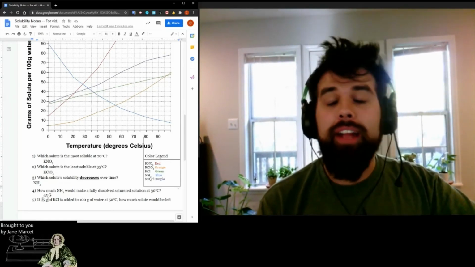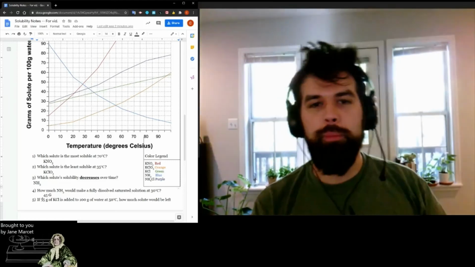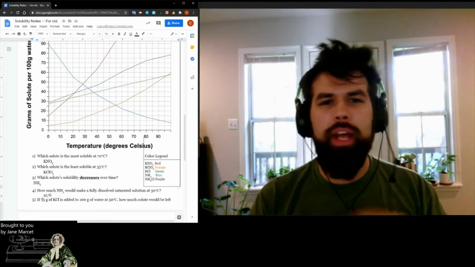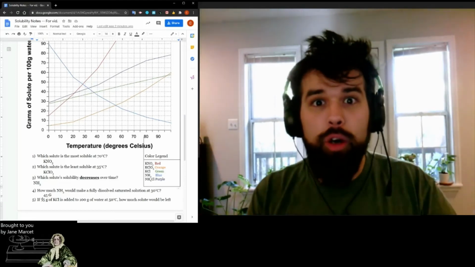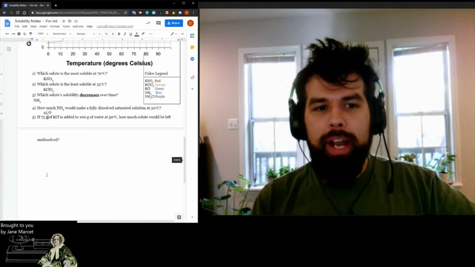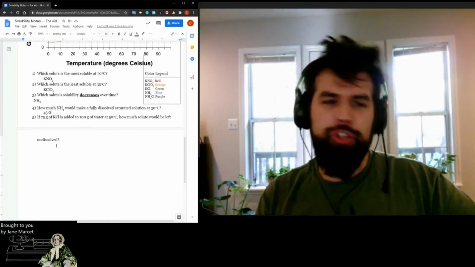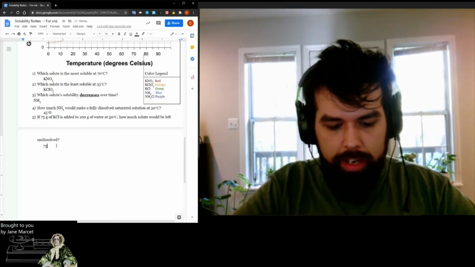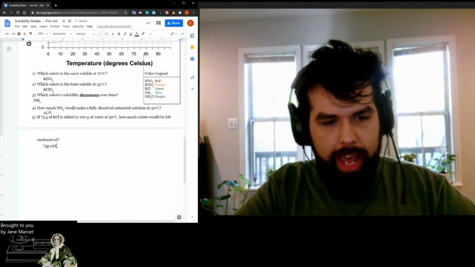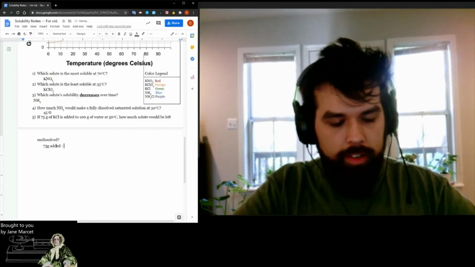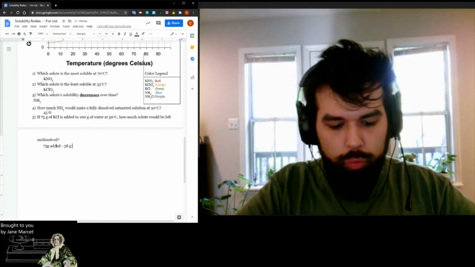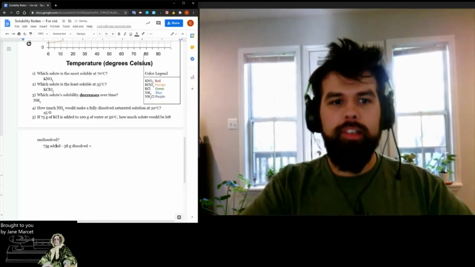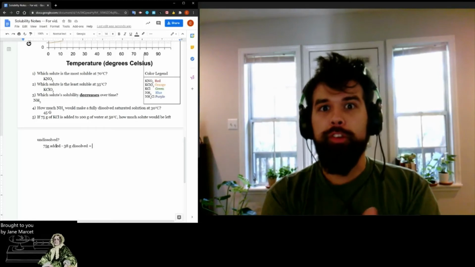So let's see. We've got 75 grams that we put in. About 38 of it dissolves, which means whatever's left, that's how much is undissolved. So 75 minus 38 is all we have to do. I prefer to show my work when I can, so let's see here. 75 grams added minus 38 grams dissolved equals, let me do some quick math in my head.